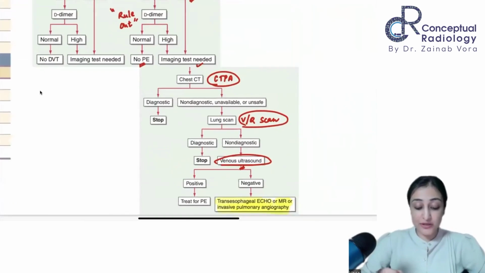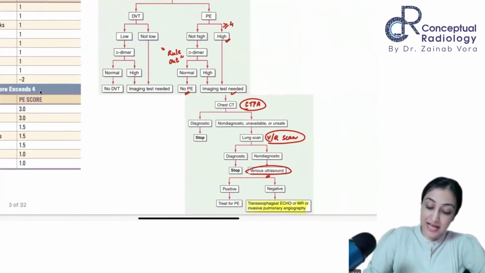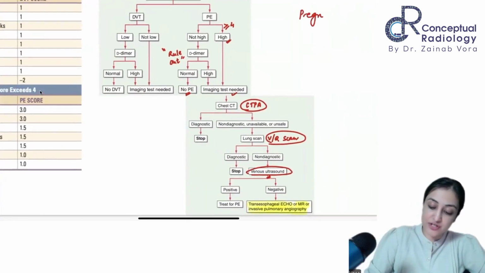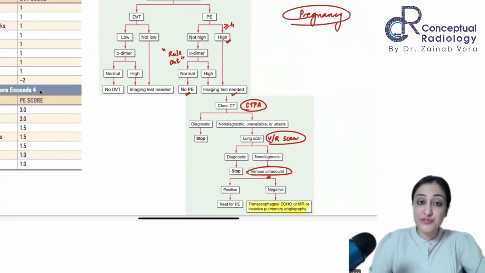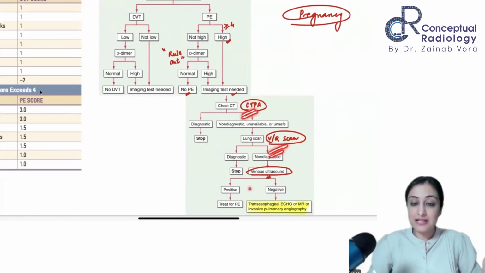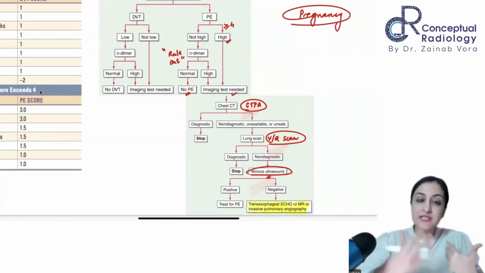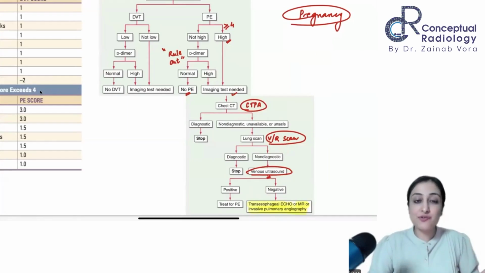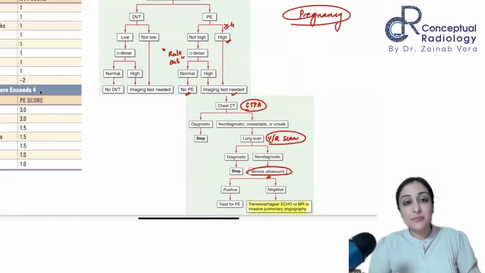Right now I only want to introduce what is different when a patient is pregnant. This is going to be my last slide, which is a lot of theory on the implication of pulmonary embolism in pregnancy. But while we are doing the diagnostic algorithm, let's get it out of the way. Here everything gets reversed. First we did CTPA, then VQ scan, then venous ultrasound. Here everything will be reversed because in pregnancy my first priority is